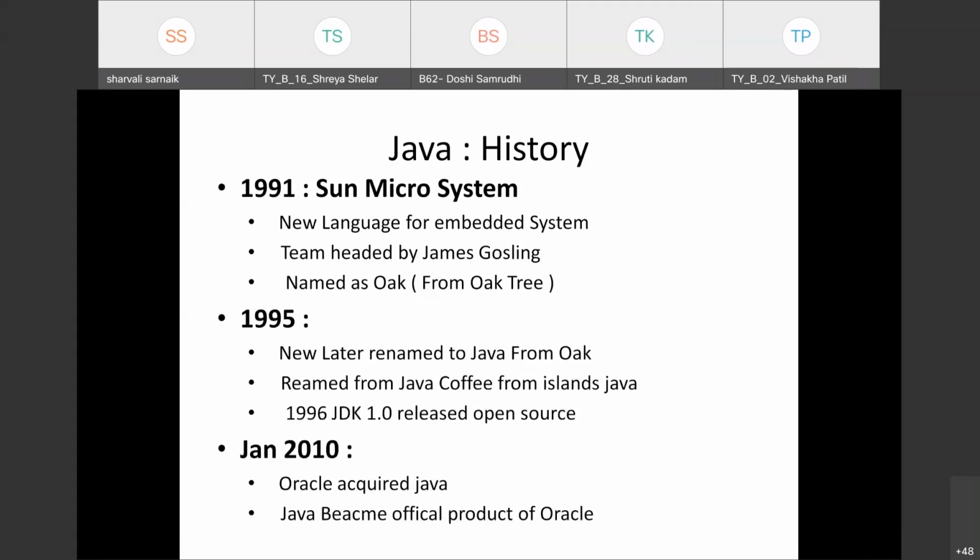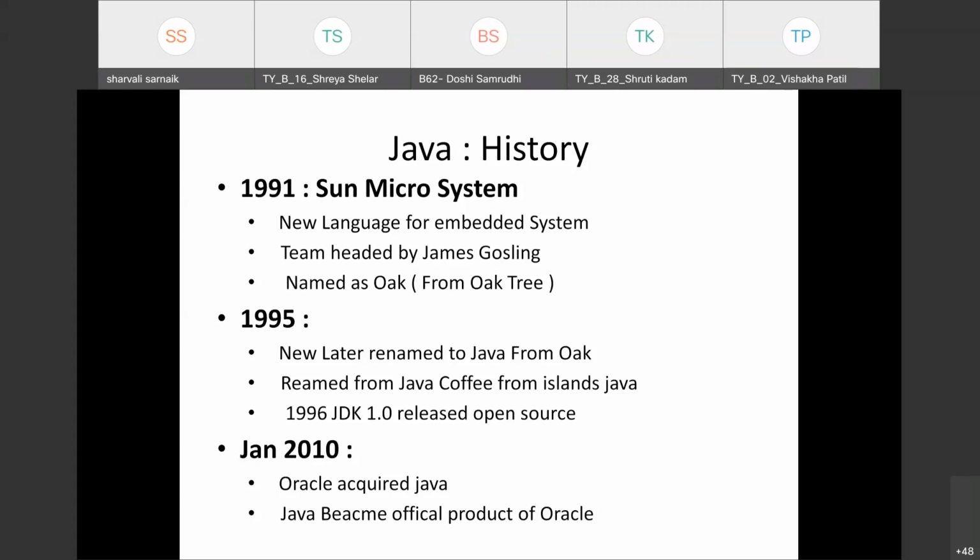The Java history is divided into three different phases. First is 1991, then 1995, and January 2010. In 1991, the development of Java was started by Sun Microsystems. Sun Microsystems wanted to develop a new language for embedded systems.